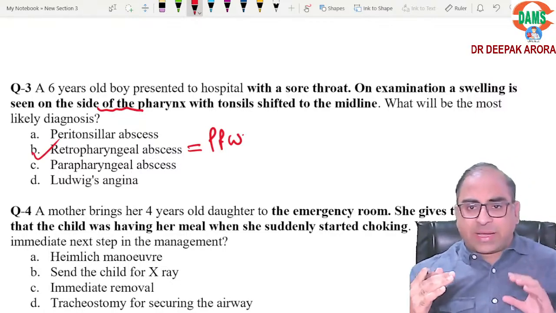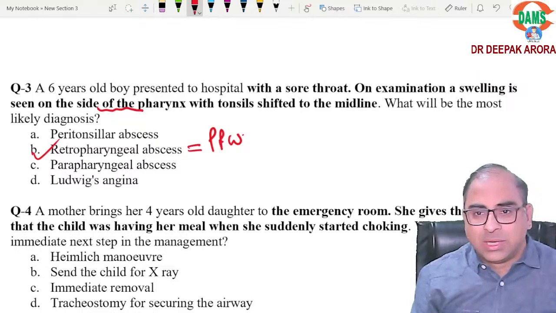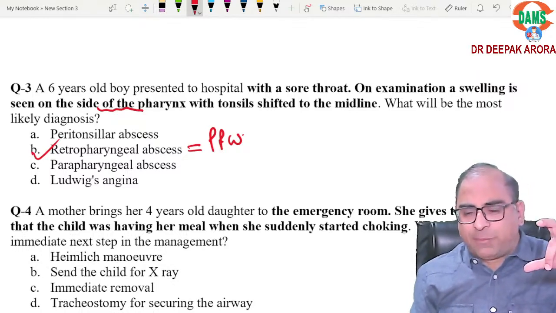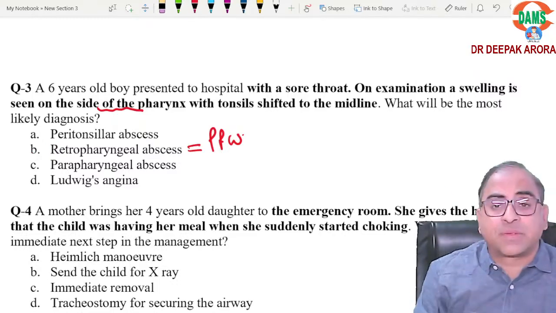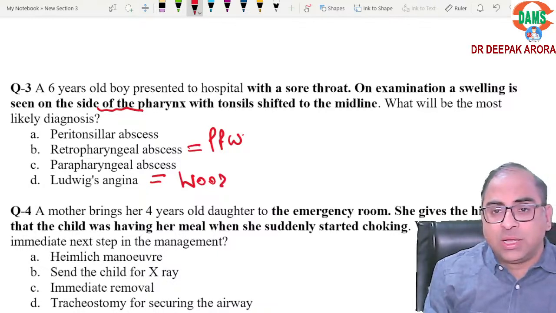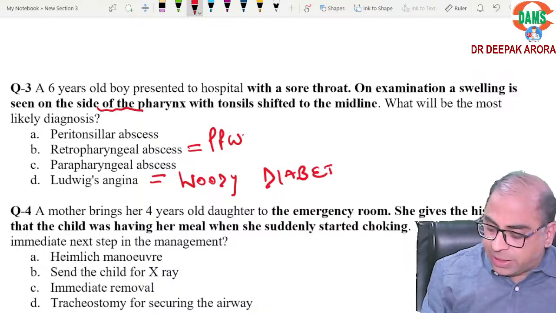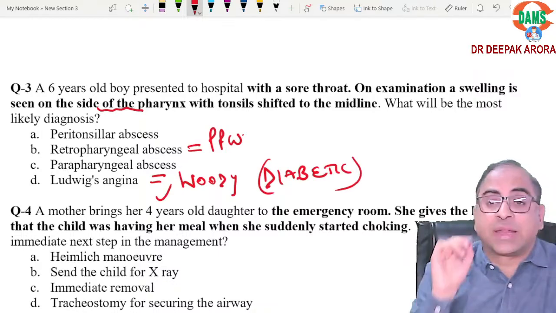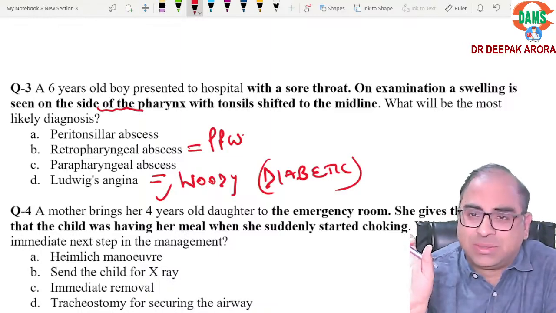Clear? So can I take this opportunity, beta, to highlight the keyword in the MCQ? One keyword will help you crack the MCQ. Posterior pharyngeal wall is equal to retropharyngeal abscess. If the examiner mentions the words woody swelling in a diabetic patient, what will we tick? We will tick Ludwig abscess. Is it clear? This concept clear?